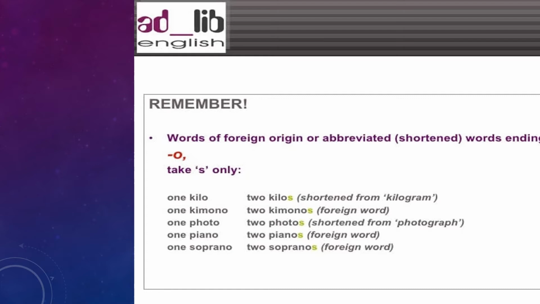If you refer to the previous slide, for English words we add es for words that end with o, but for foreign words that are borrowed from a foreign language and used in English, we just simply add s. This is an example of this situation.